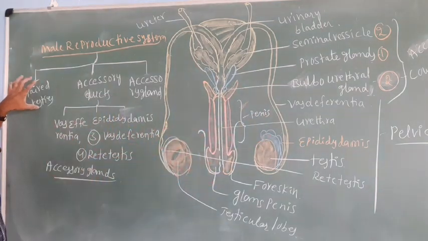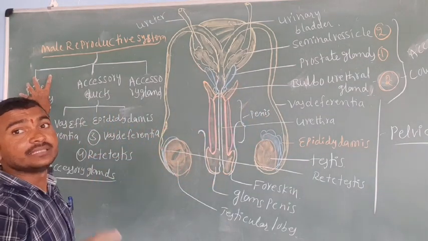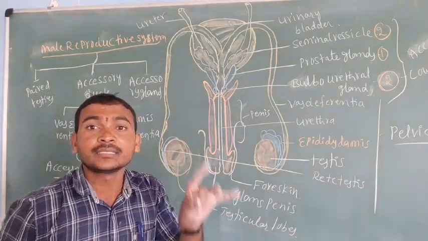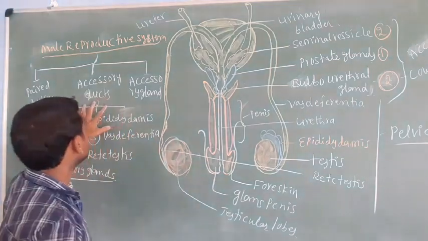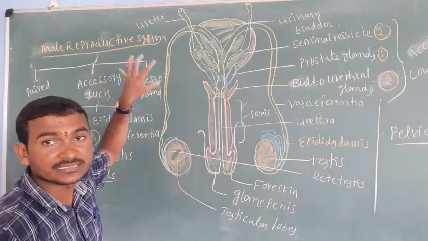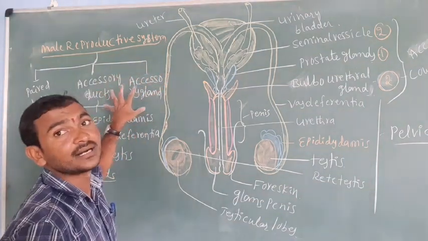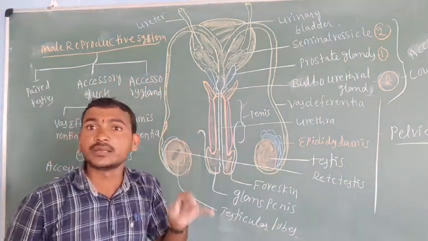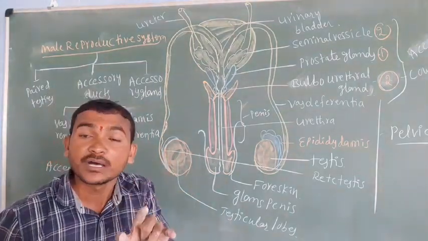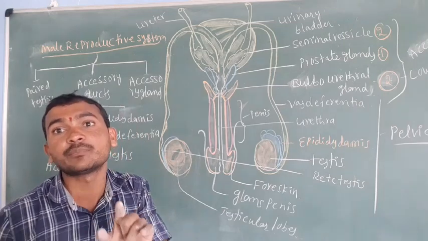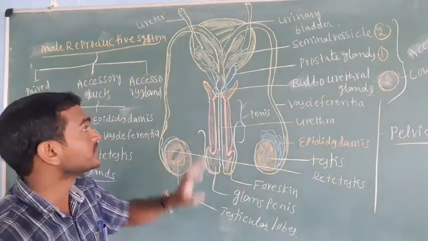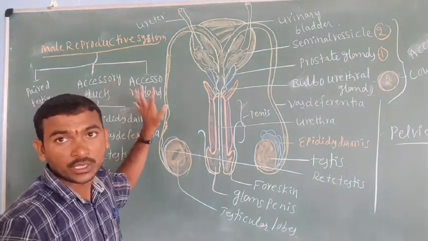See here, the testes are the primary sex organs, because they are directly involved in the production of sperm. The remaining, the accessory ducts and accessory glands, are the secondary sex organs, because they do not directly produce sperm. They help in the production and maturity of the sperm, and its development. That's why they are called secondary sex organs.